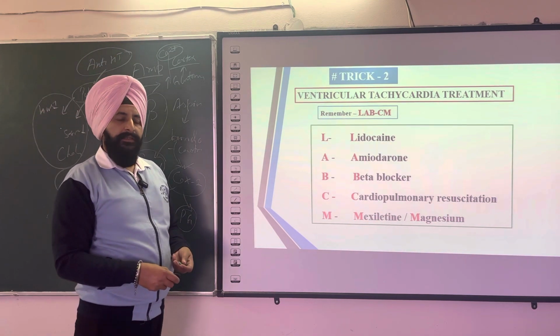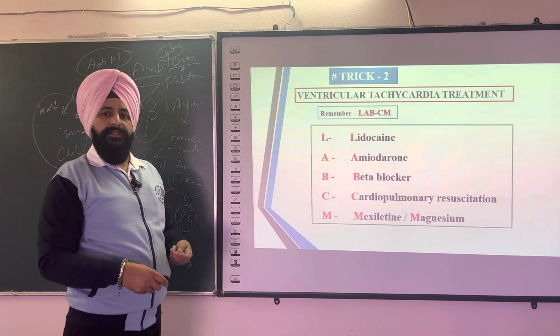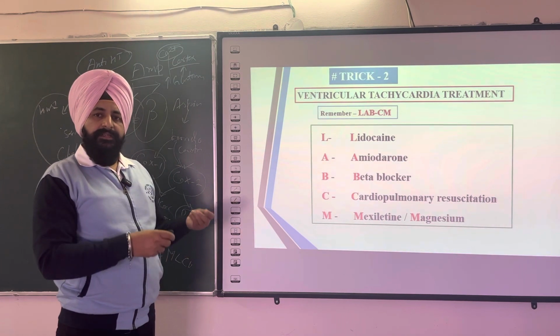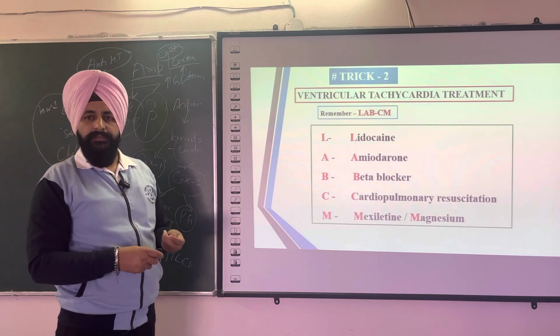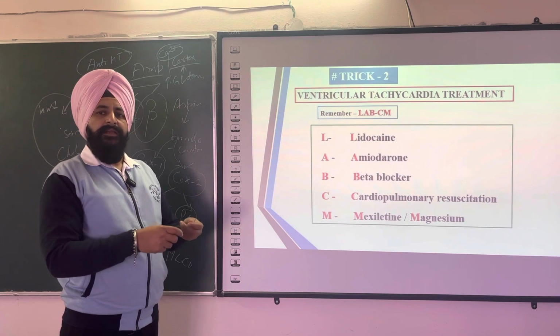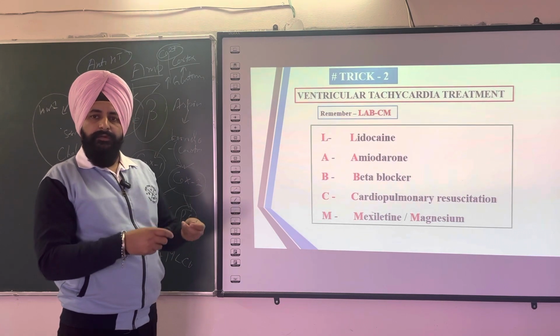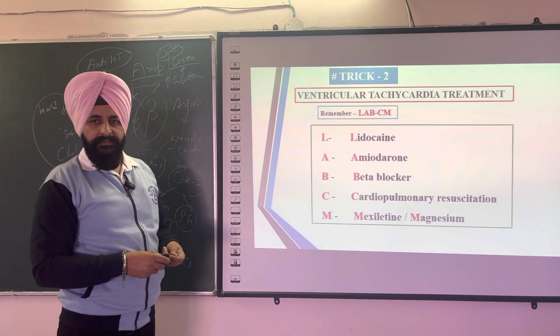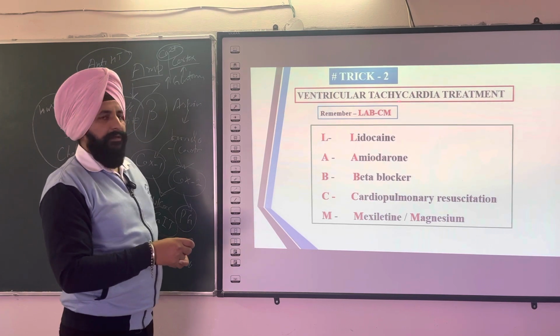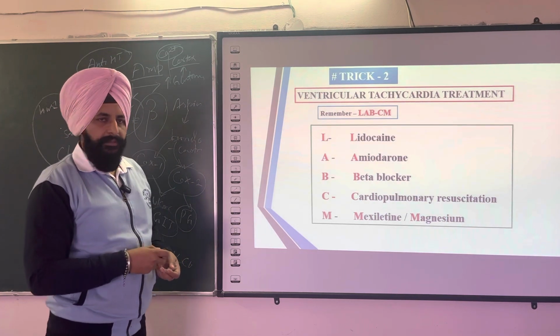So magnesium, or an option like magnesium sulfate, reduces nerve conduction velocity. That means magnesium sulfate has a property to antagonize the rate of depolarization. So this is the trick which you can remember by the name LAB cardiac monitoring, LAB CM.